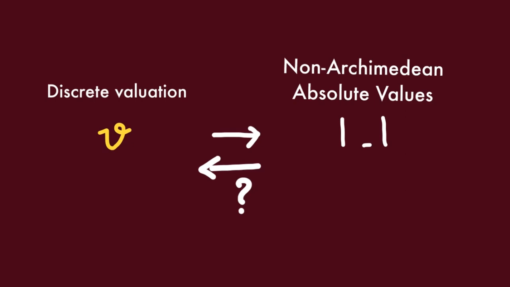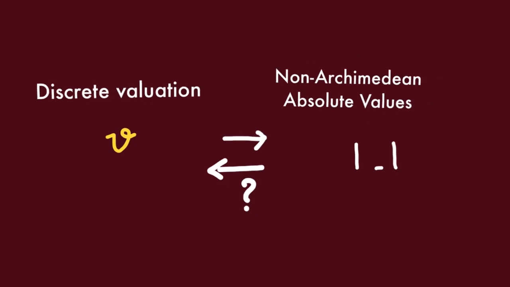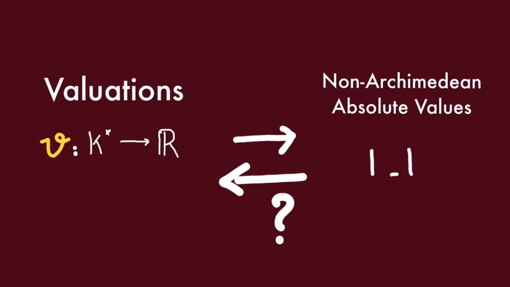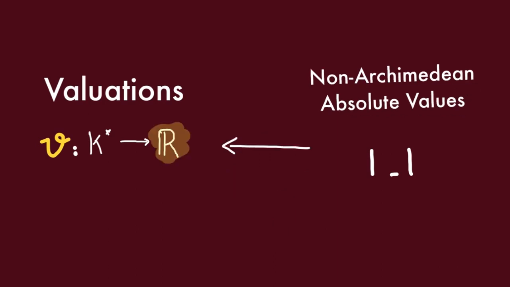Now we can ask if this is also a sufficient condition. In other words, does every non-Archimedean absolute value come from a discrete valuation? Well, not really. However, if we drop the condition that the valuation is discrete, then we do indeed have a bijective correspondence. That is, every non-Archimedean absolute value comes from some valuation. Now, a general valuation has the same definition as a discrete valuation, except that we drop the condition that the value group has to lie in Z.